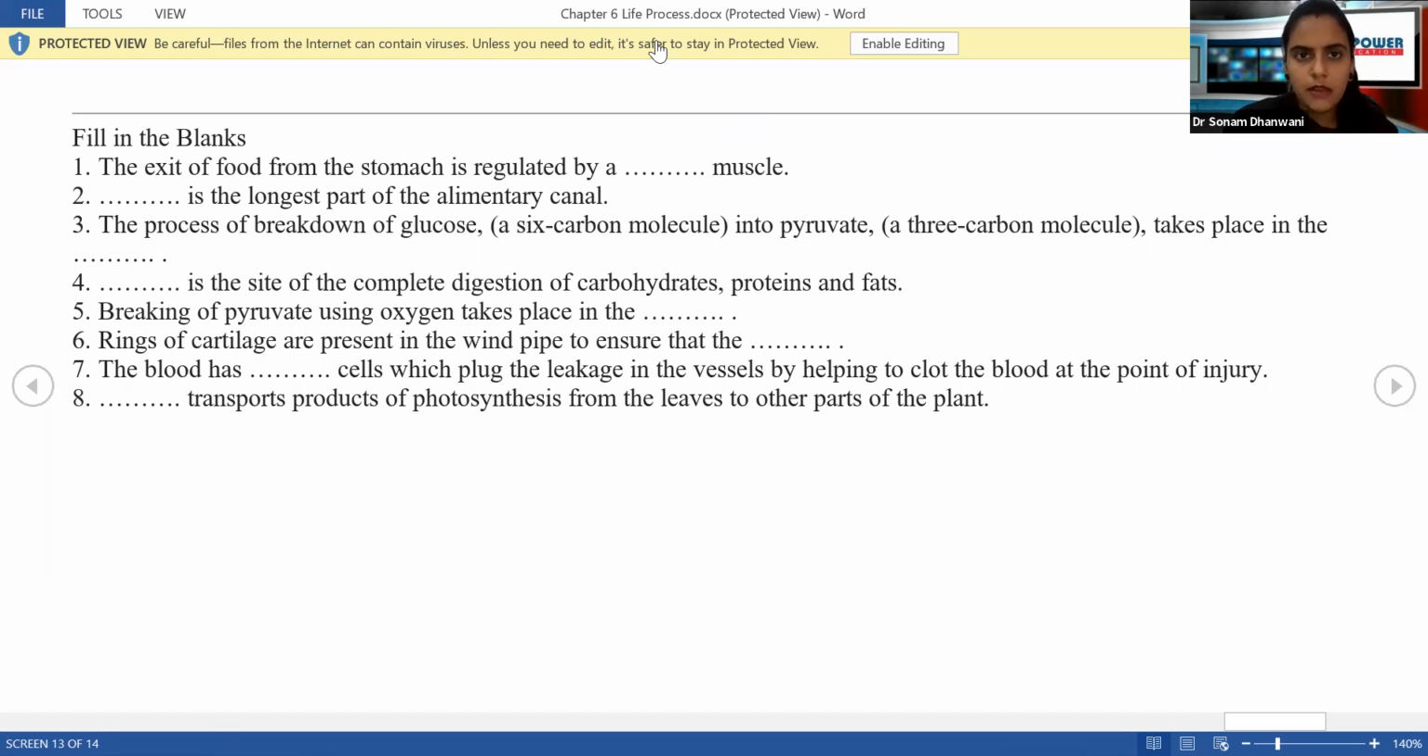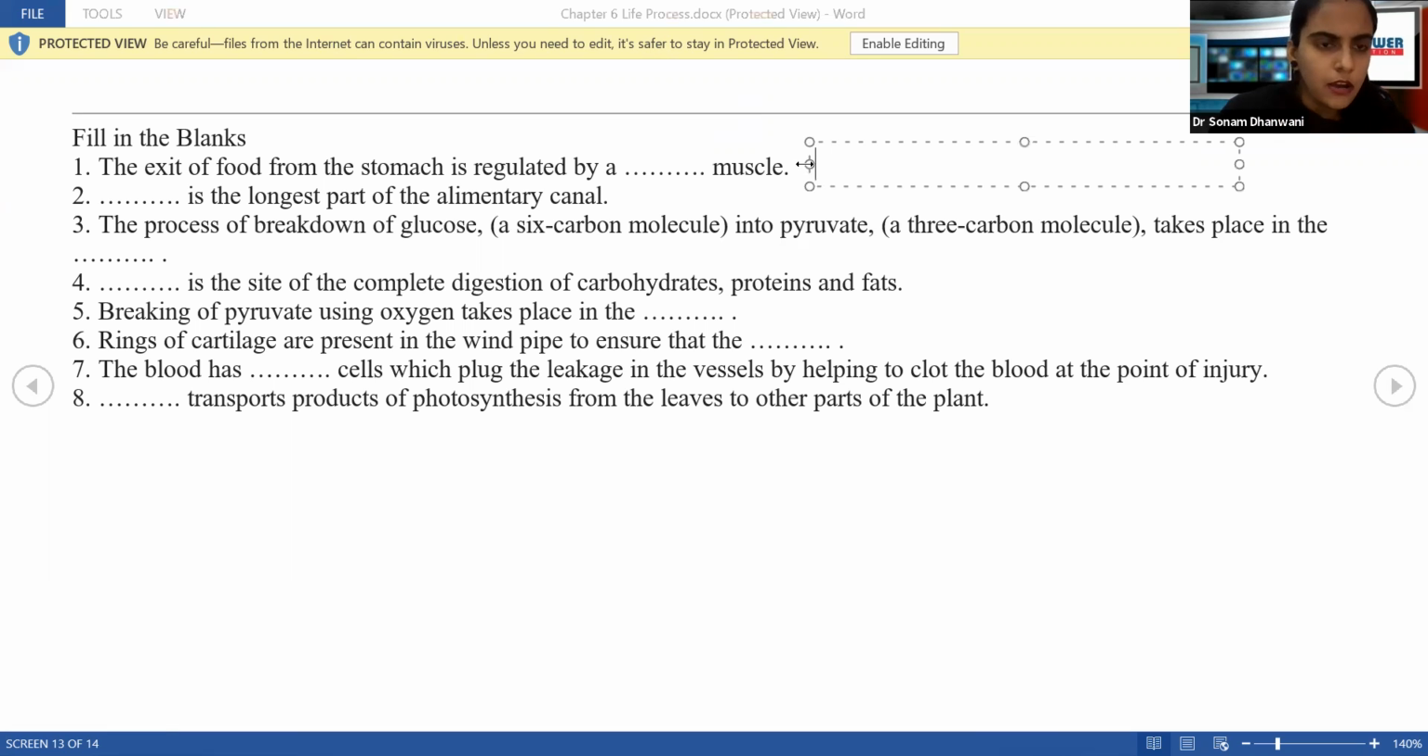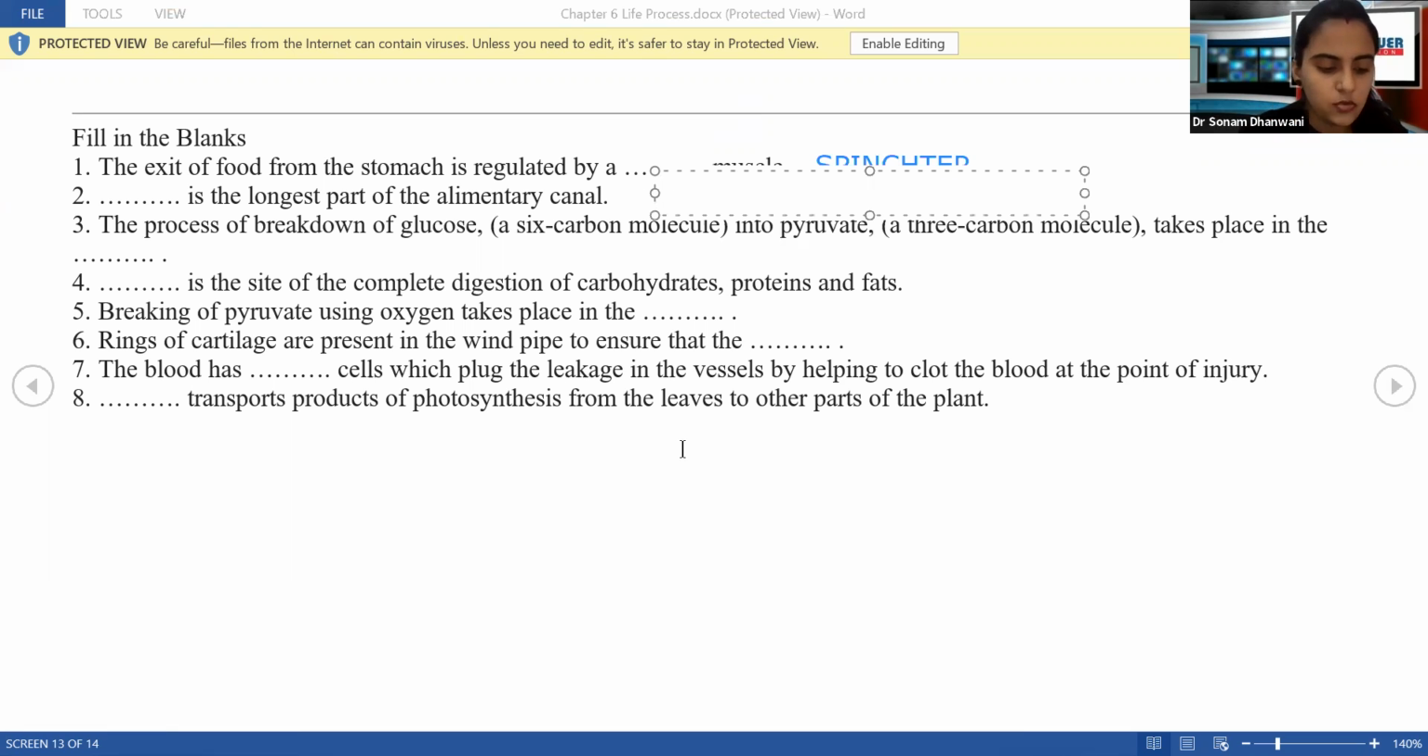Yes, come on, tell me now. I will have to write this down, just give me a minute. Quickly, all of you tell me the answers. Exit of food from the stomach is regulated by a dash muscle. We have seen this also. Yes, it is the sphincter muscle. Correct. Next, dash is the longest part of the alimentary canal. Again, it is the small intestine.